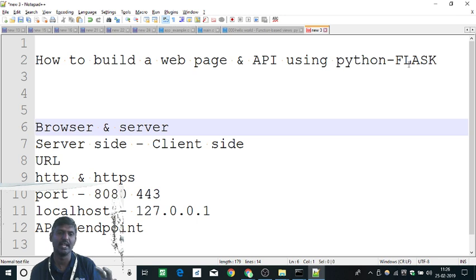One is we'll understand a little bit of the conceptual things behind the web and the API stuff, and the assumption is you all know a little bit about Python. You don't need to be an expert in Python, but you should know how to run a Python file at any point of time. So this is a basic expectation I have.